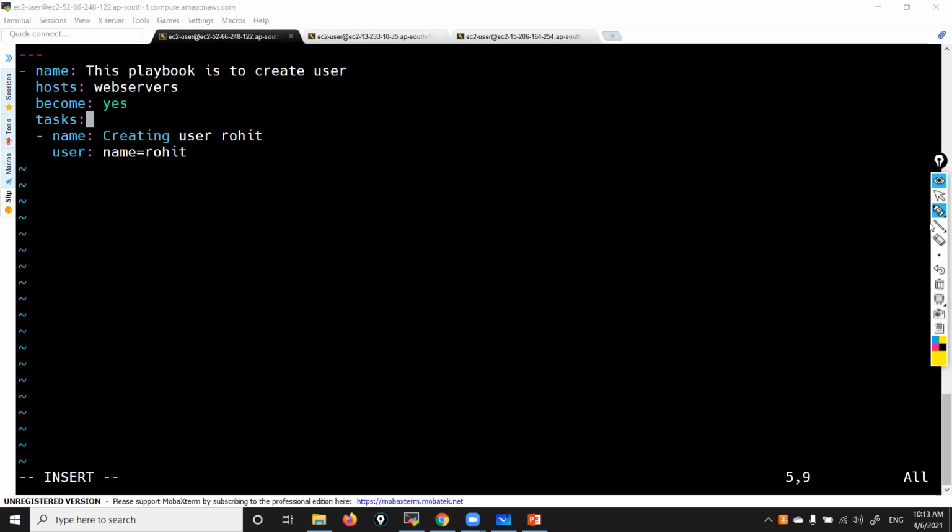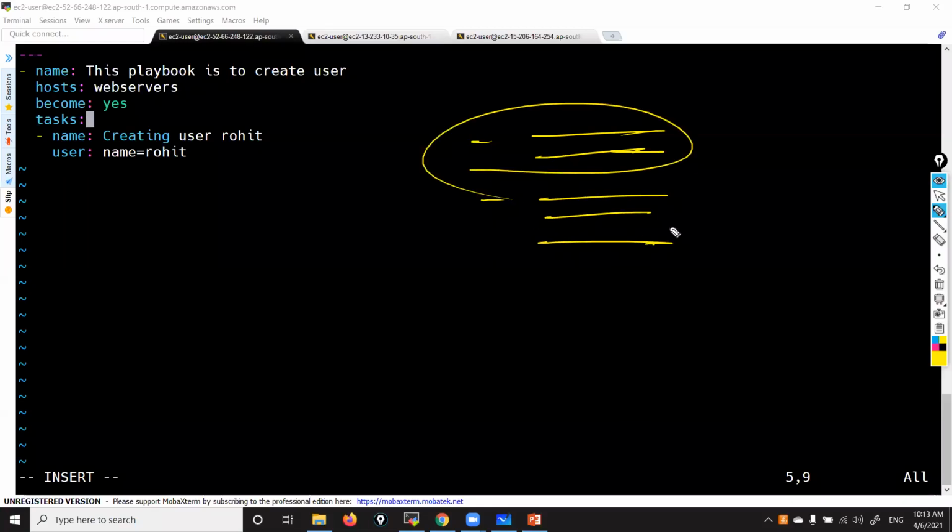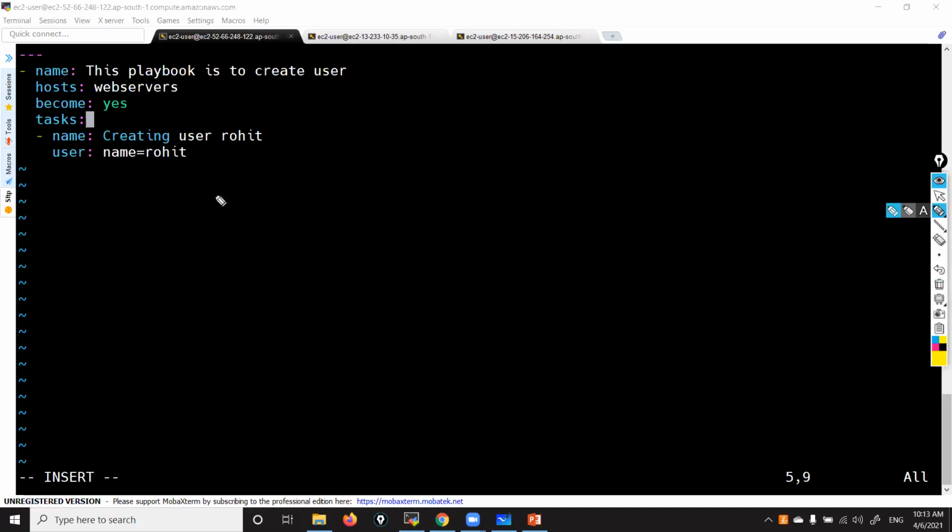That is how we do it. Why is there a gap here? Because this task is inside the tasks section.